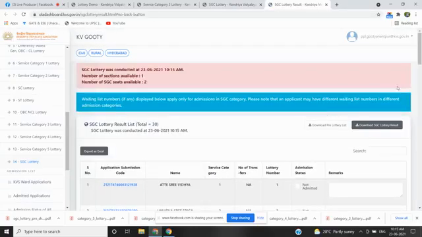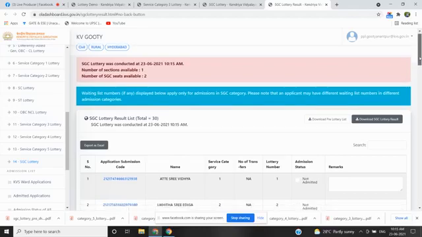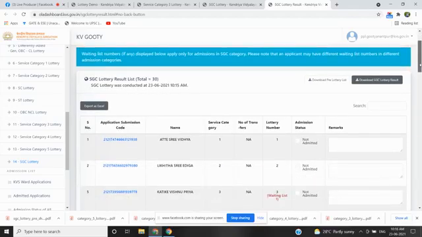The list has been generated and you can see Atti Sri Vidya, Likita Sri Ediga.